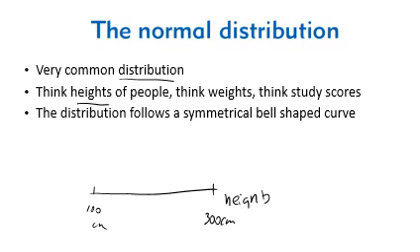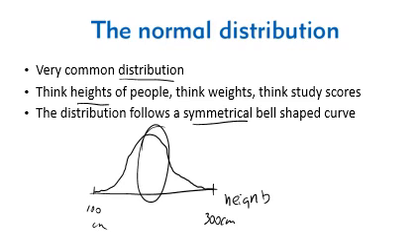That's pretty tall. Don't know if there's actually anyone that tall, but what you might find is that when you look at a graph of how many people fall into those categories, it starts off very small there, gets very big around the middle, and then comes down like so until you get up to these really tall basketball type people. But most of the people would be in that little section in the middle there. And so what we notice is that the distribution is symmetrical around about the mean, and we also notice it has this kind of bell-shaped curve as well.